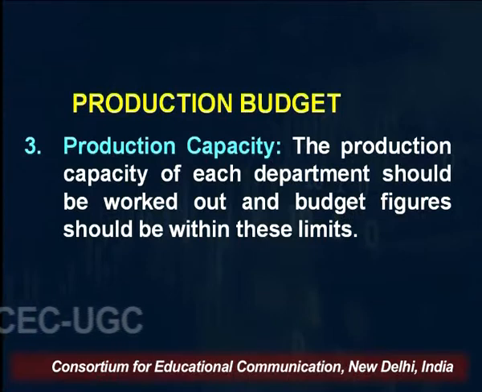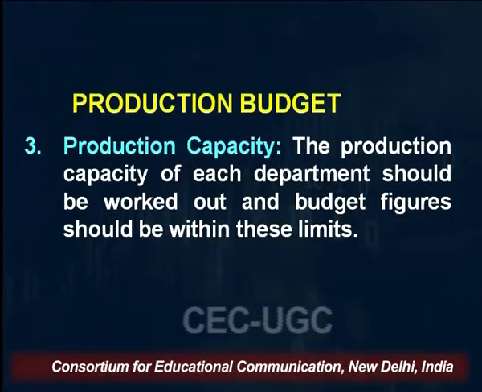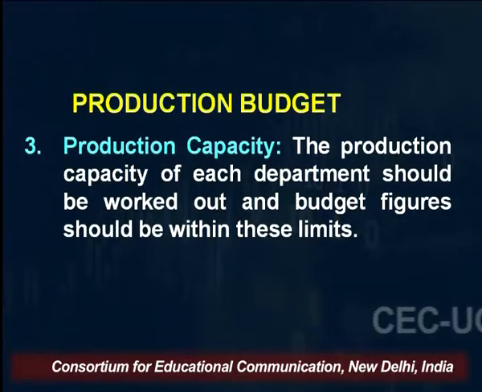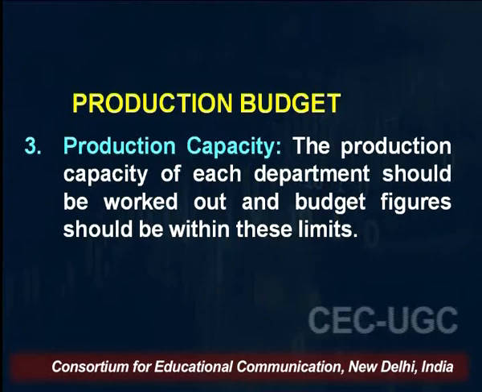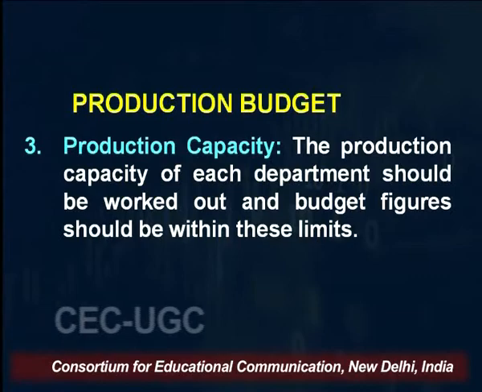Production capacity is the most important point, because if your production capacity is not high, there is a machine installed, and the maximum production that can be made by the machine, even if we use 3 shifts a day, is say 10,000 units. So your production budget cannot be more than 10,000. Even with 100% capacity utilization, I am presuming you cannot use more than 100%, 110%, 120%. Sometimes in an emergency we can use it, but I am presuming that maximally you can use the machine for a longer period up to 100% capacity, right? So your production budget will also be affected by your production capacity.